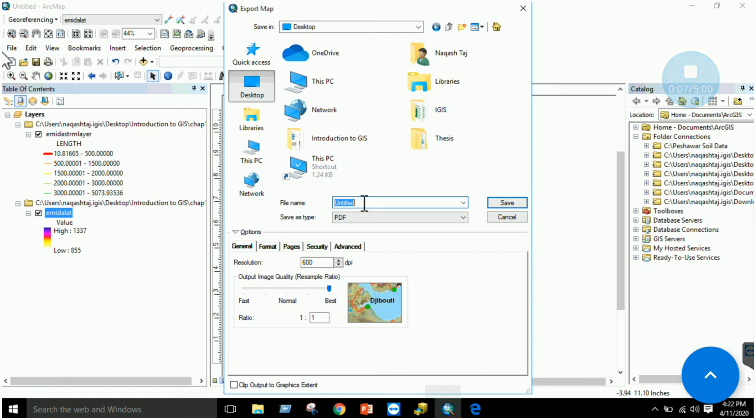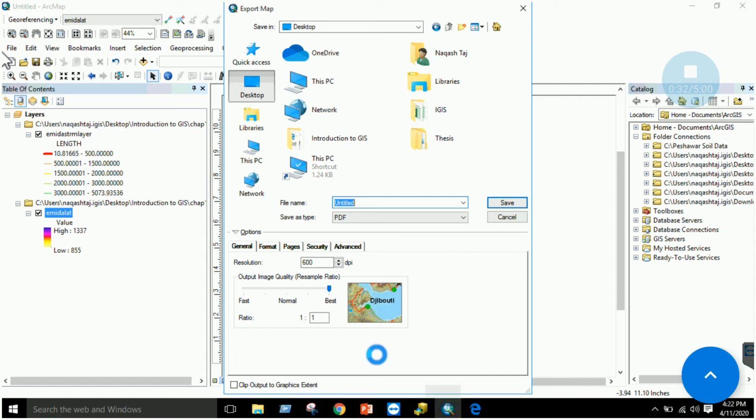my first map, and you can click the resolution property if you want to change it. Save as type. For example, you can save as JPEG or you can save as a PDF, just browse to wherever you want to save it and click OK. Now this file will be saved. So this is a method of how to create a map and export that map, right?